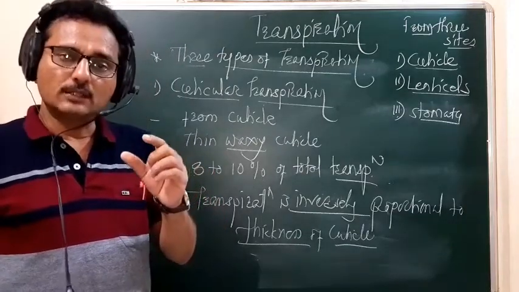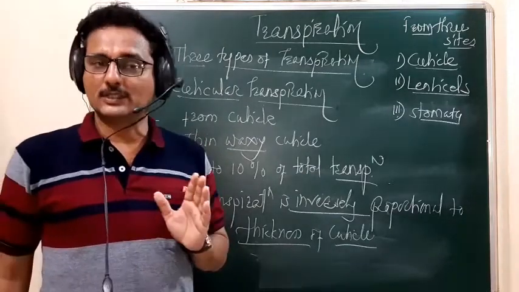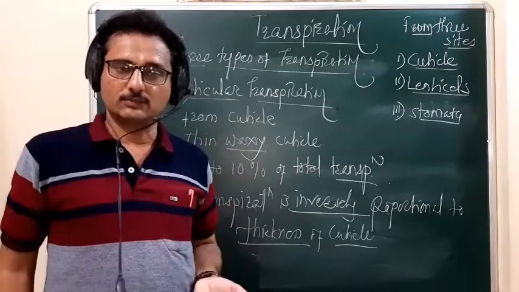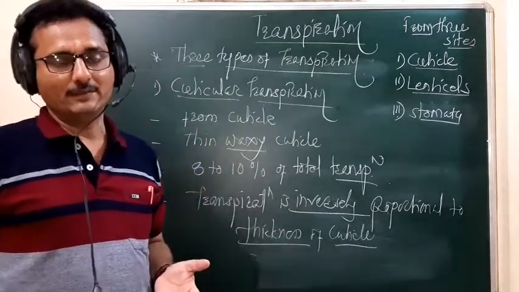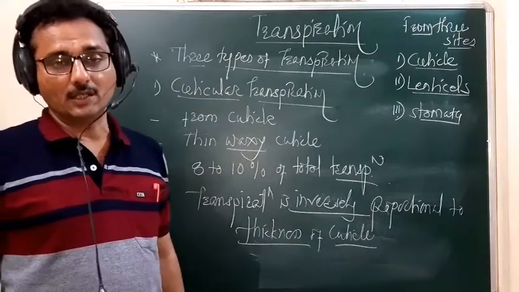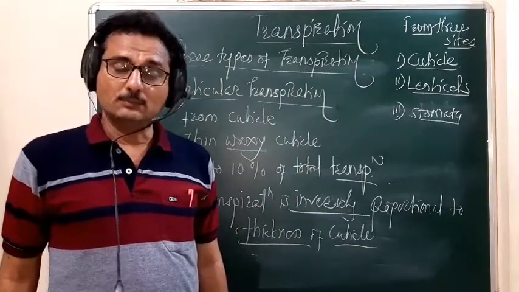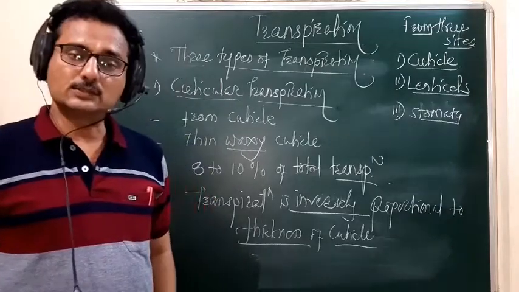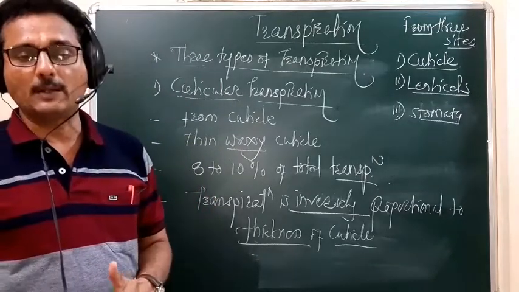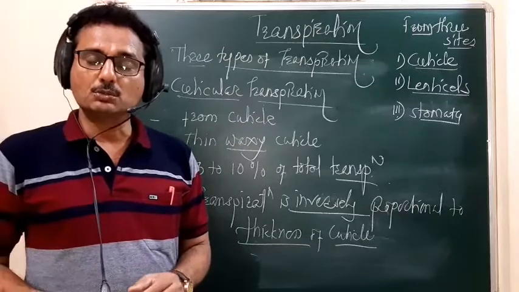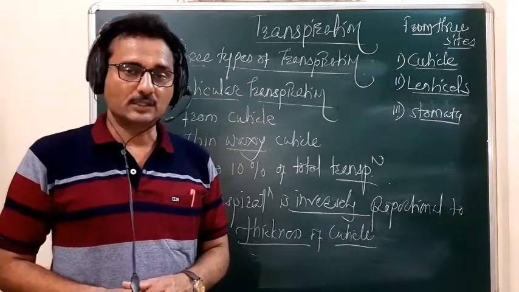Means what? When there is a very thin cuticle, the rate of transpiration will be maximum, and when there is a thick cuticle, the rate of transpiration is the minimum. For instance, in case of xerophytic plants, the cuticle is very thick.